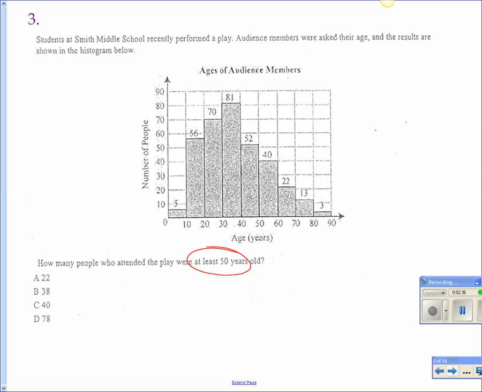Very good. 55. How old could they be if they were at least 50? 56, 52. What do they have to be? Like, what's the pattern here? They have to be what? More than 50. So at least means more than 50. Okay? Yes. Or 50. Good point, Jesse. All right.